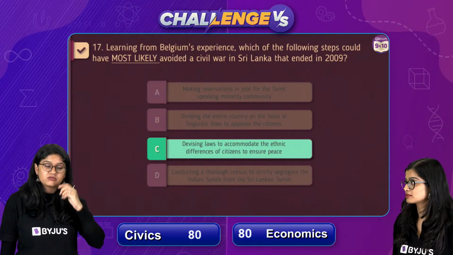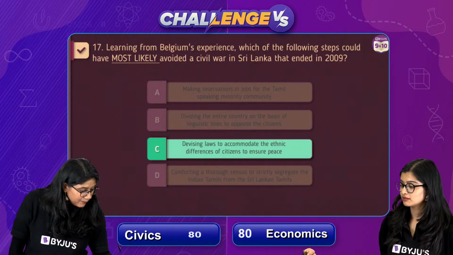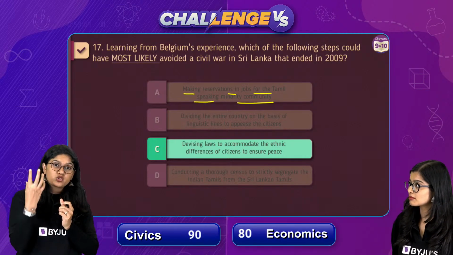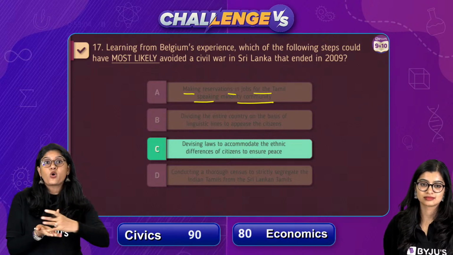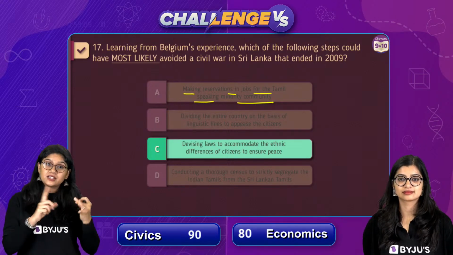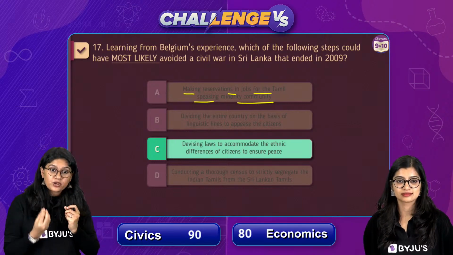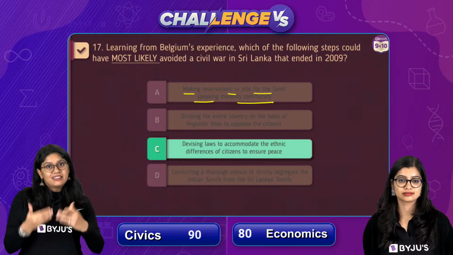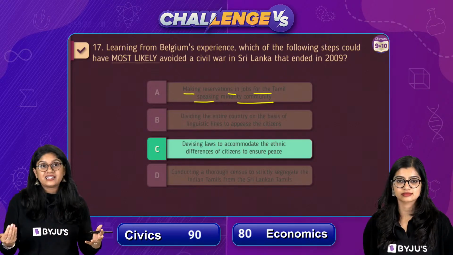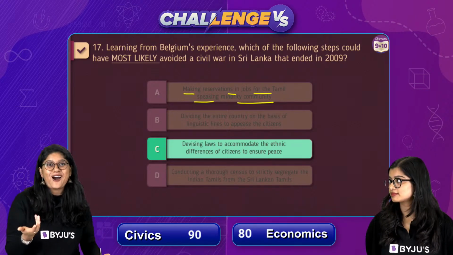Why option number A is not the correct answer? Let's just read it once again. Making reservation in jobs for the Tamil speaking minority? No. So in Sri Lanka, we have different communities altogether. We have Sinhalas, we have Indian origin Tamils, Sri Lankan Tamils, we have Muslims, and we have Christians also. So if we are just giving some reservation to one particular community, definitely it will not help in the peace and the harmony. Option B talks about dividing the entire country. The words dividing the entire country are the wrong option, I would say. That's how we can easily detect.